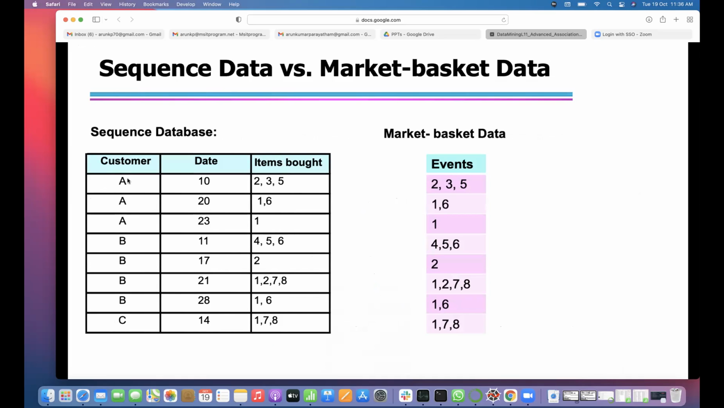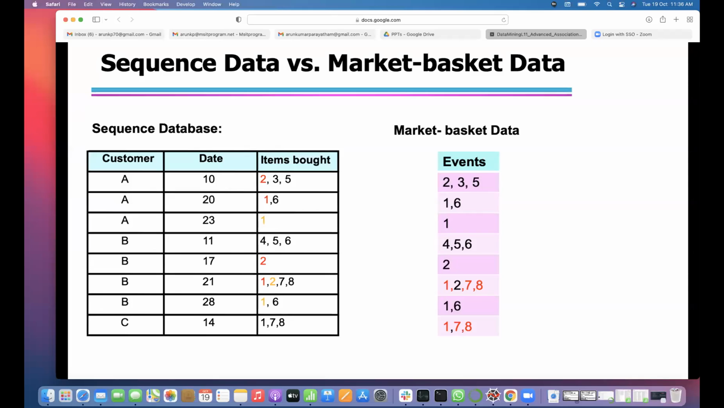So customer A on date 10, items bought 2, 3, 5. On date 20, later in the same sequence, he bought 1, 6. Then he also bought 1 on the 23rd. Similarly, 4, 5, 6, 2, 1, 2, 7, 8 for B, and 1, 6 for C, then 1, 7, 8. So events 2, 3, 5, 1, 6, 1 are considered here as a sequence.